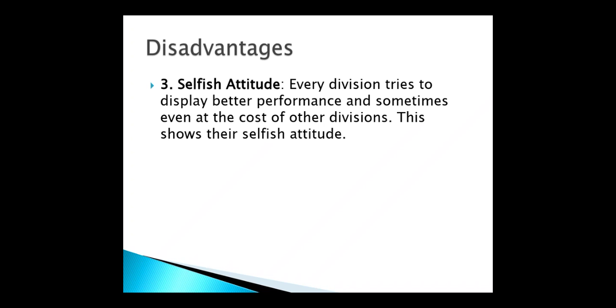Within the same organization n number of products are there, so the organizational objective may be damaged at that time, and they are going to give more importance to their departmental objective. So that is the selfish attitude. It is going to happen within the divisional structure.